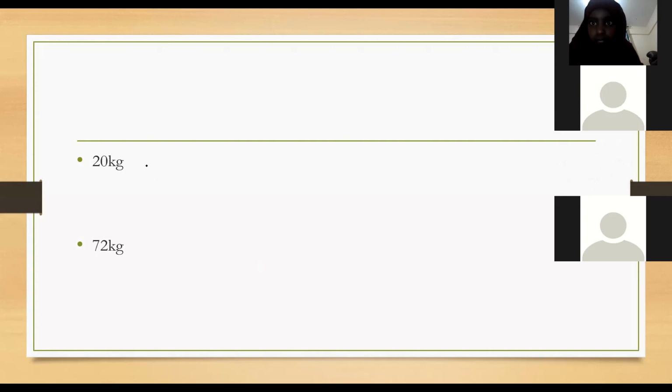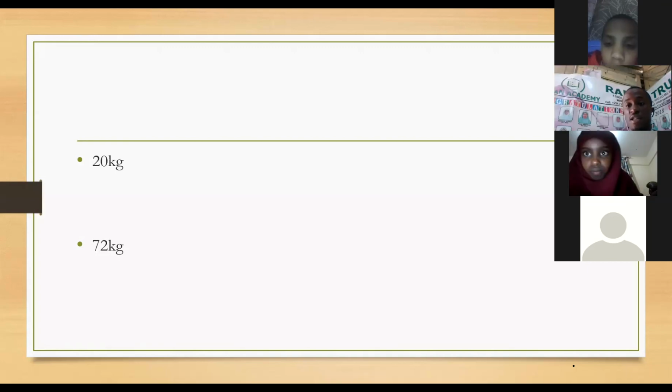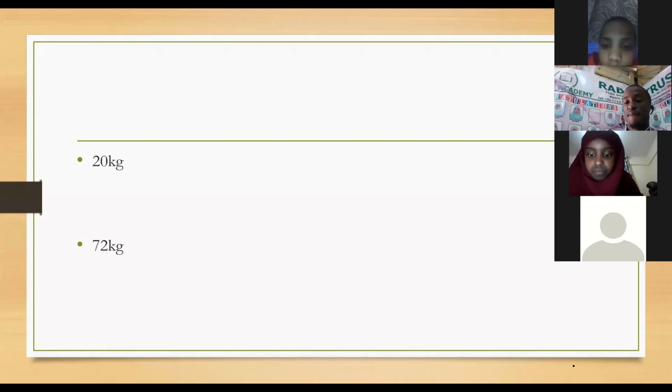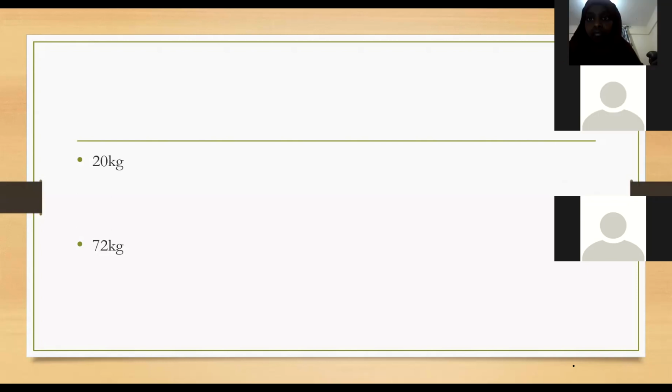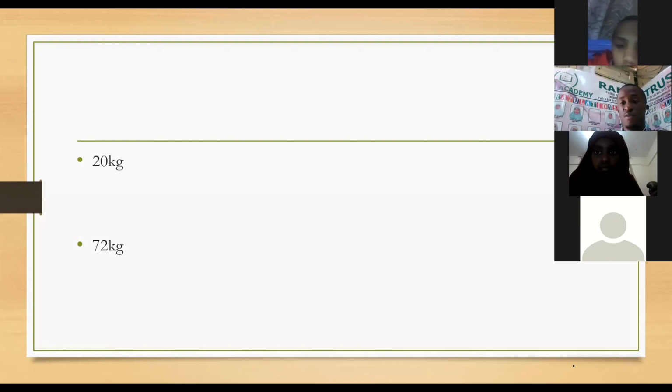Who can help us work out the second question, 20 kg? Who can help us convert 20 kgs into grams? Raise your hand. Who can help us convert 20 kgs into grams following the example that I gave? Anaweza tusaidia convert 20 kgs to grams? Nobody. Let me do it again.